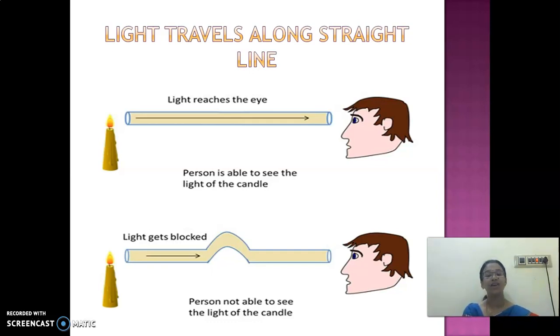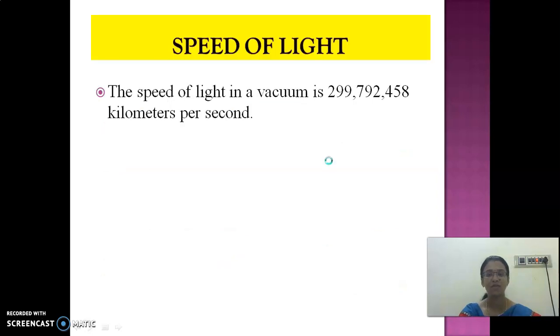And then one more thing. Take a bent tube. What is it? Take a bent tube and look through the tube. So we are not able to see the light of the candle. So this light is blocked here and it is not able to reach the other side. So this is an experiment which proves that light travels along straight line. Perform this. If you have any doubt, you just clarify with me. Okay. Next thing is speed of light.